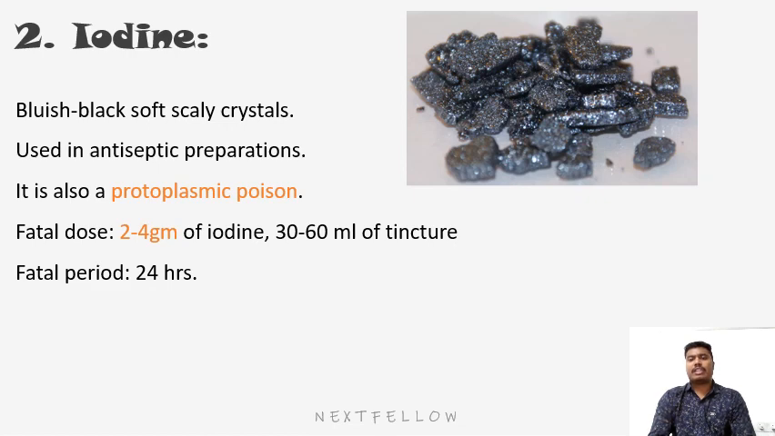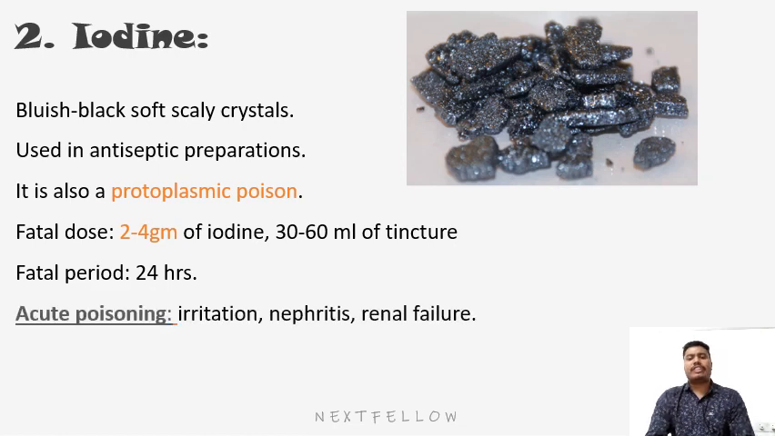If it is taken as a solid, then it acts as an acute acid corrosive poison. It causes burning pain from throat to stomach, a feeling of intense thirst, vomiting and purging, etc. The corners of the mouth are stained yellowish, the iodine color. When taken as a solid, it also causes nephritis and renal failure. It acts on the renal system.